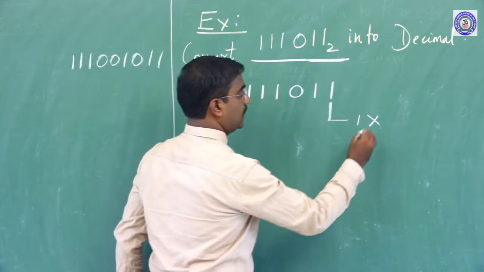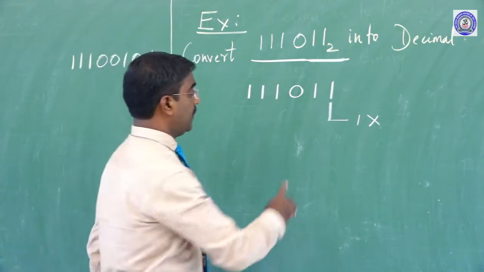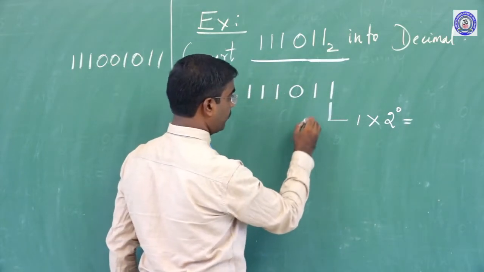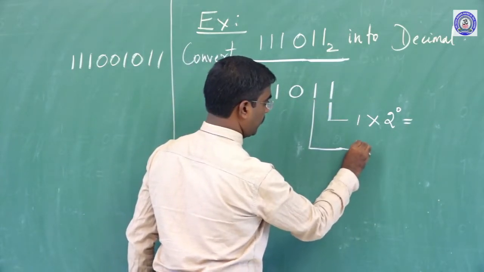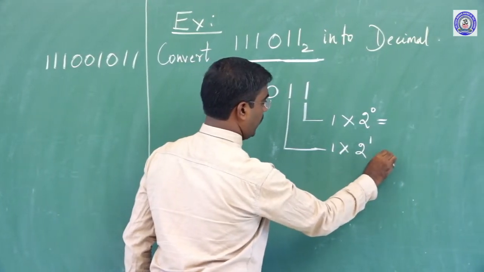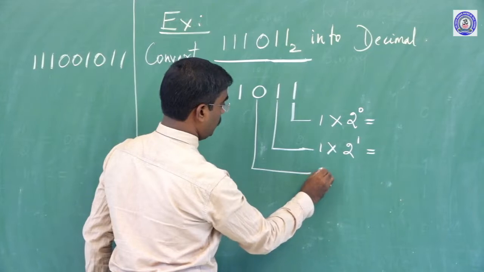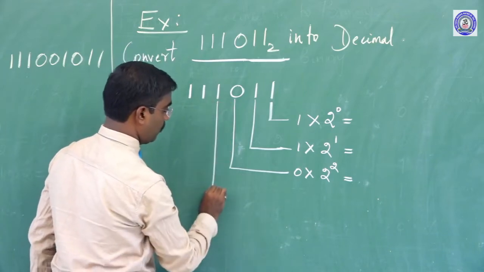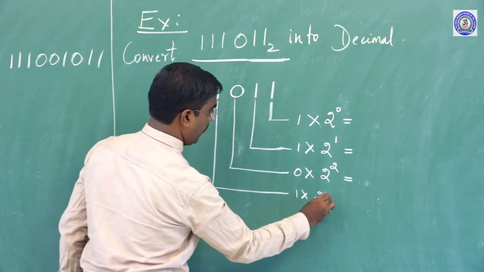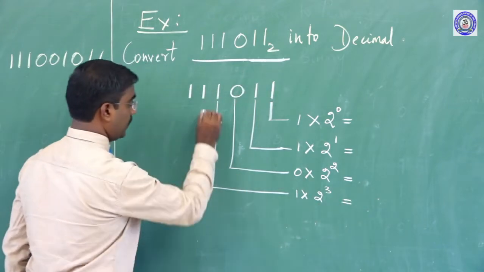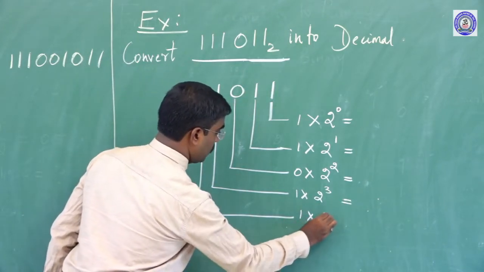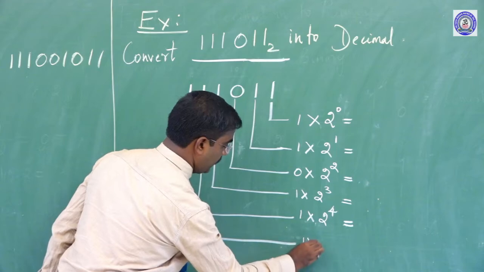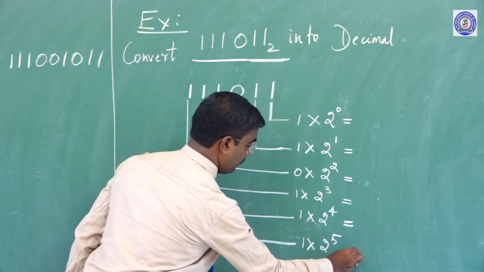So the first digit is 1 into 2 to the power of 0, then 1 into 2 to the power of 1, 0 into 2 to the power of 2, 1 into 2 to the power of 3, 1 into 2 to the power of 4, and finally 1 into 2 to the power of 5.